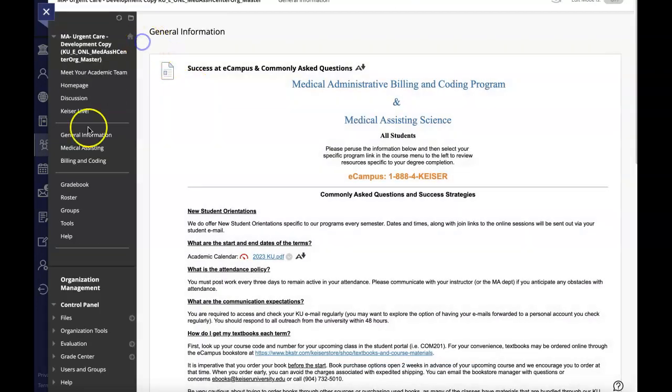From here, you'll want to select the module specific to your program. So medical assisting students will click on medical assisting, and billing and coding students will click on billing and coding.